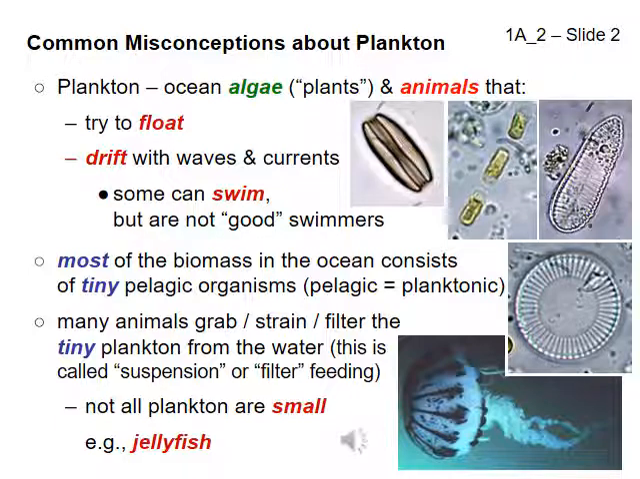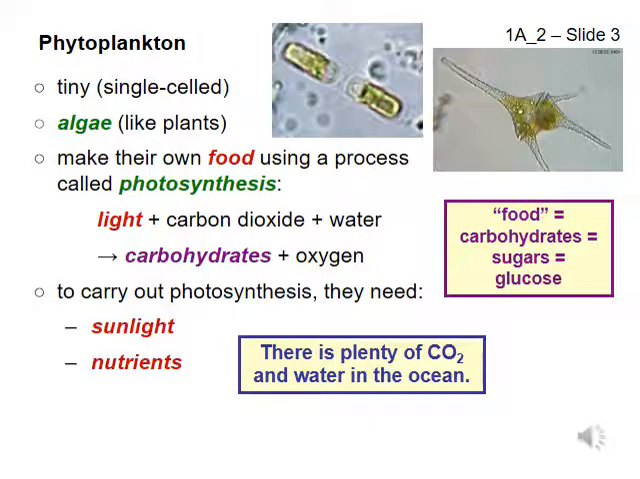Plankton are important in the ocean, because they are at the bottom of most ocean food chains. In other words, they are food for many ocean animals. There are two major categories of plankton, phytoplankton and zooplankton. Phytoplankton are algae, like plants, they make their own food using the energy in sunlight. Zooplankton are animals.